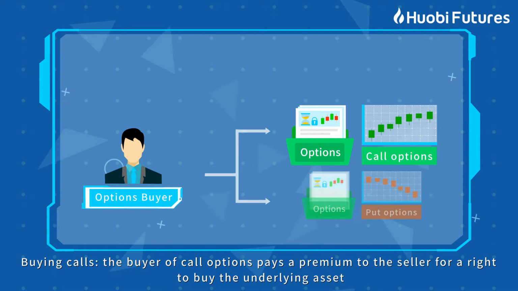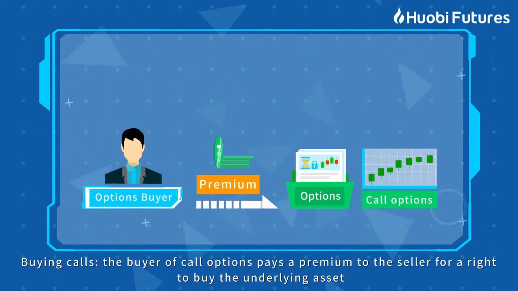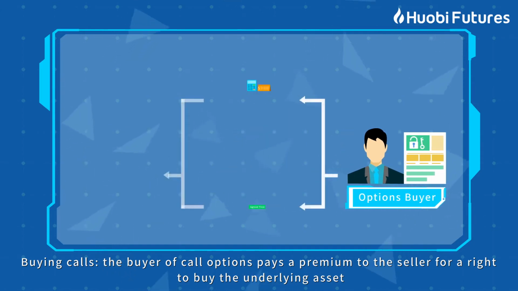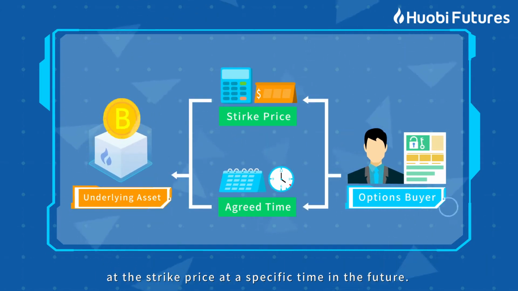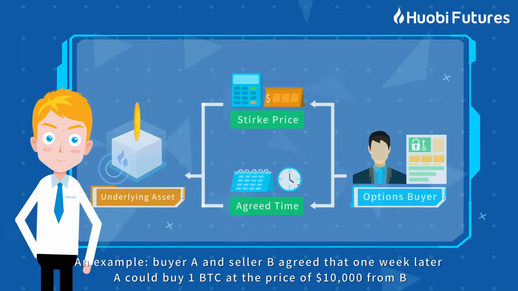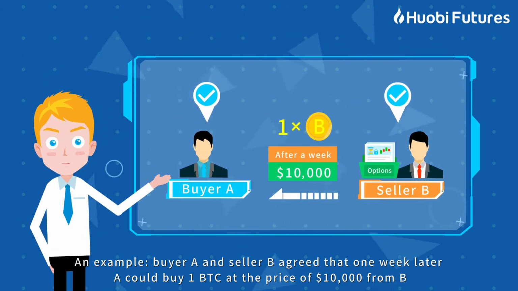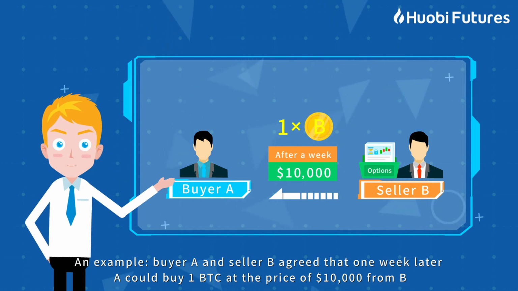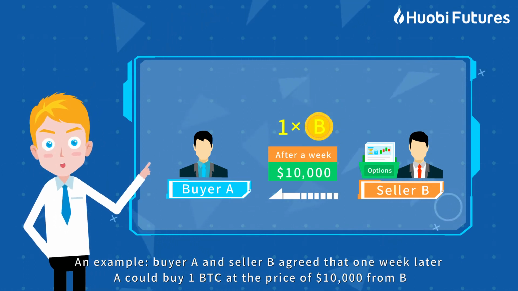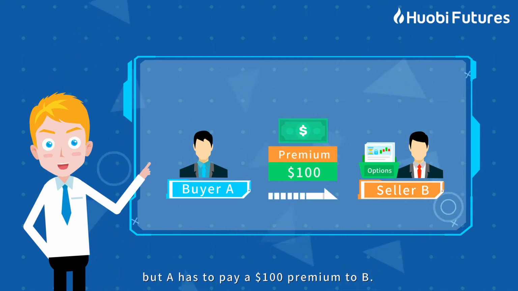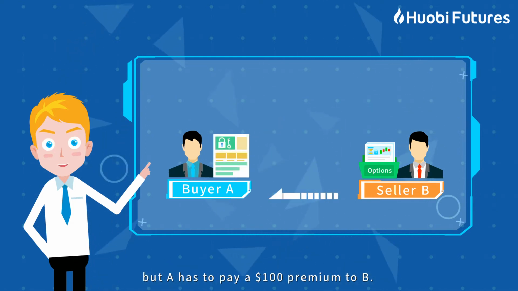Buying calls. The buyer of call options pays a premium to the seller for a right to buy the underlying asset at the strike price at a specific time in the future. An example, buyer A and seller B agreed that 1 week later, A could buy 1 BTC at the price of $10,000 from B, but A has to pay a $100 premium to B.